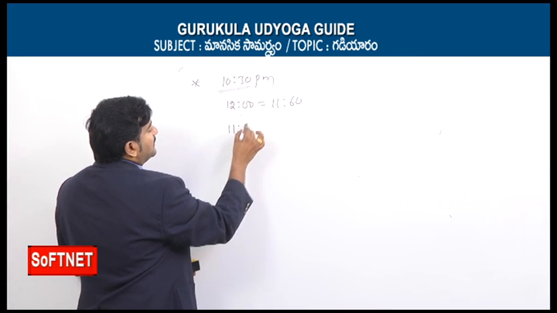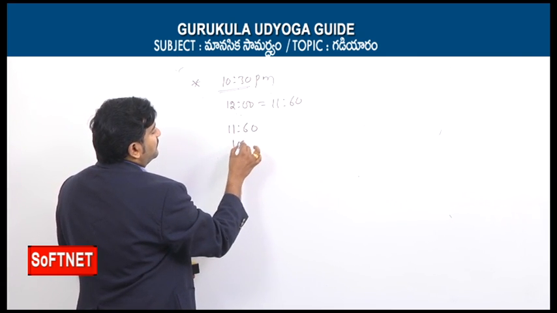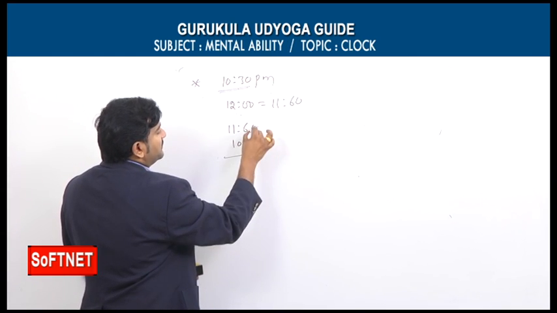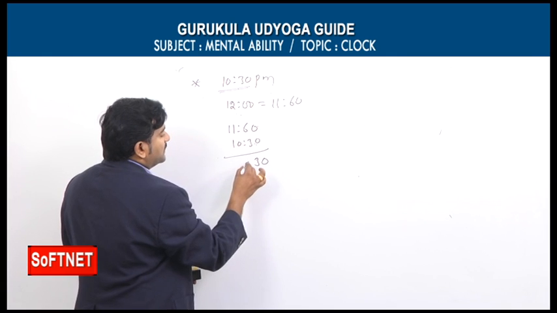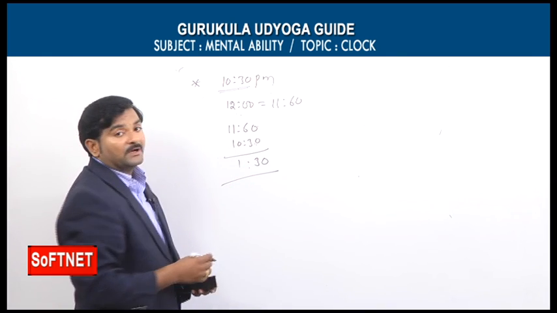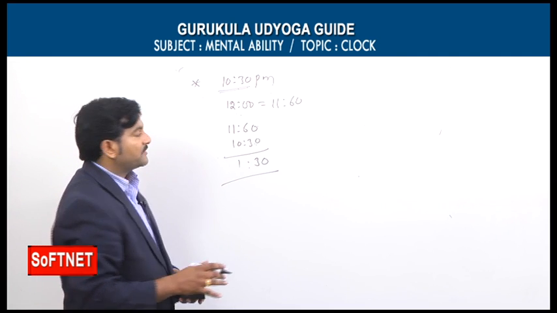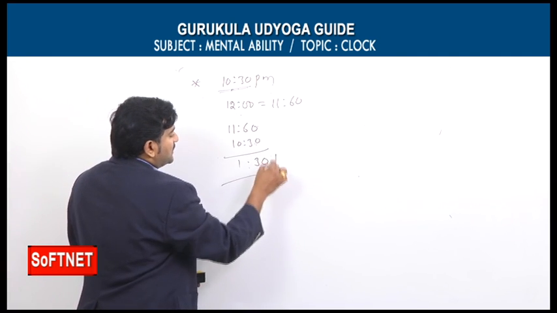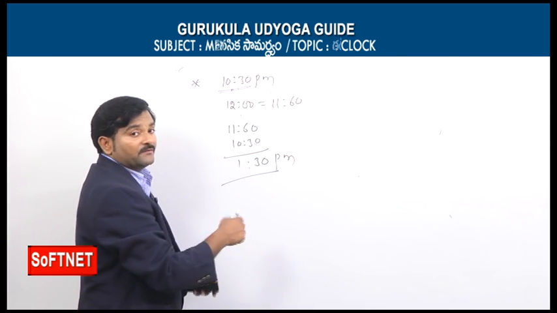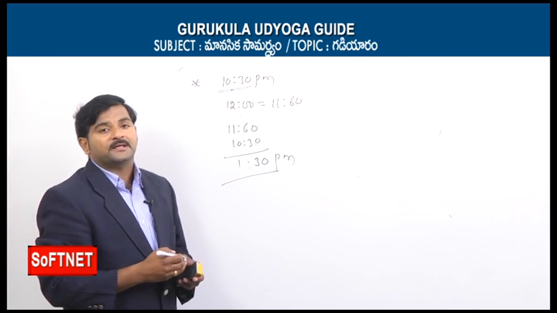So 11:60 minus 10:30. 60 minutes minus 30 minutes, you will get 30 minutes. 11 hours minus 10 hours, you will get 1 hour. So the mirror image time of 10:30 p.m. is 1:30 p.m. If it is p.m., you have to write p.m. For example, if it is a.m., you have to write a.m.